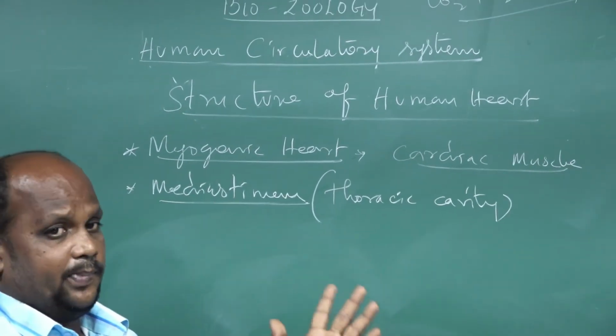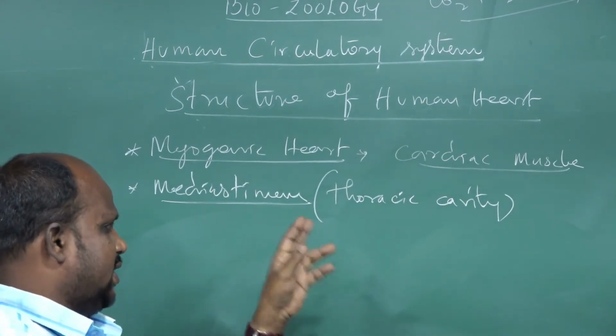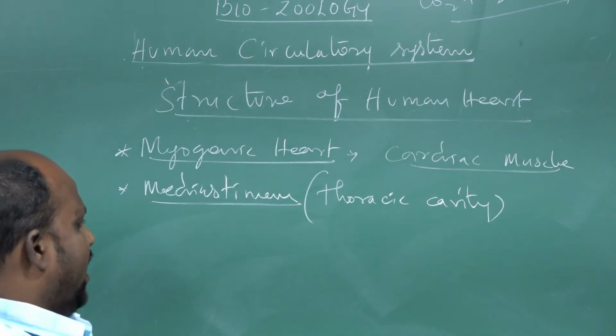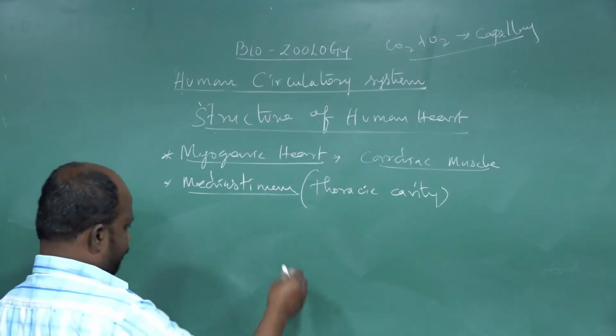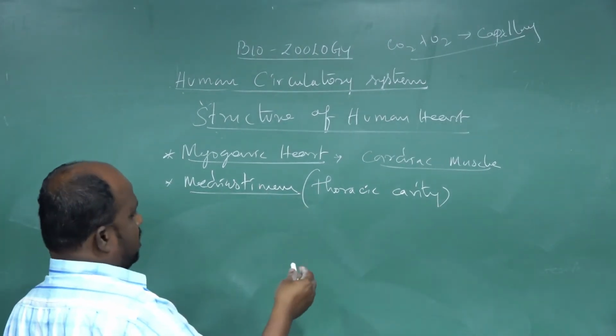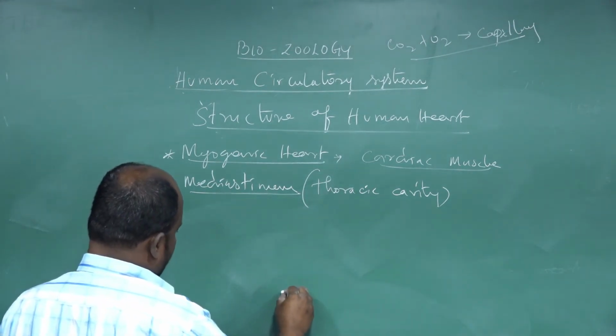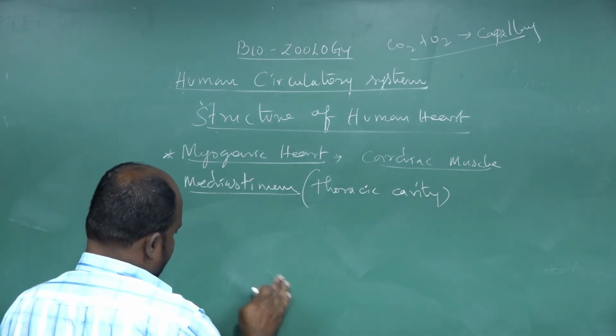Slightly on the left side is a conical-shaped muscular structure. That is the heart. Just listen, I will draw a simple diagram for you.